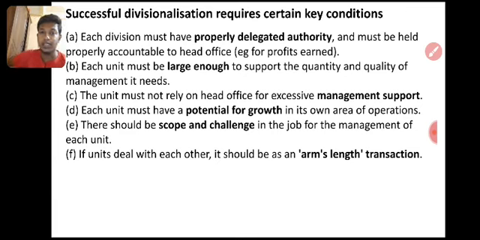So if units deal with each other, it should be as an arm's length transaction. What is meant by arm's length? Arm's length transaction means market price, fair price. For example, take soap production, we need milk also. Sometimes milk is also used for soap production. So we have a different company for dairy production, milk production. 1 liter of milk is 100 rupees.